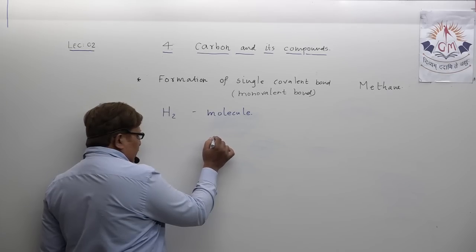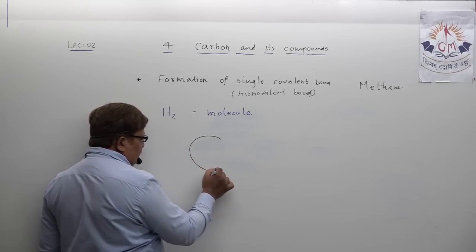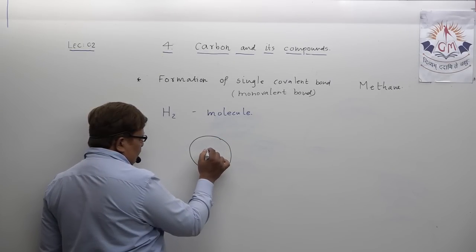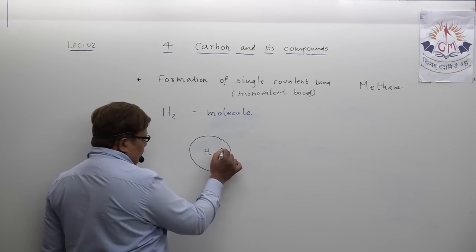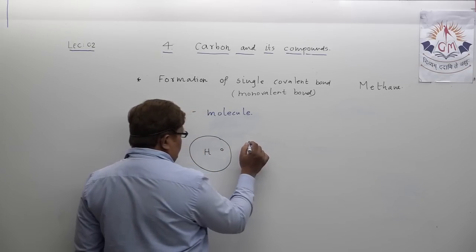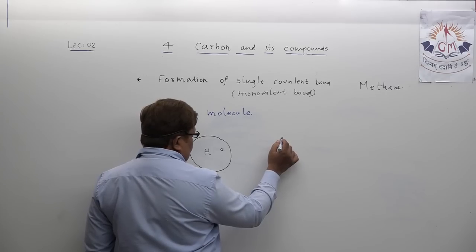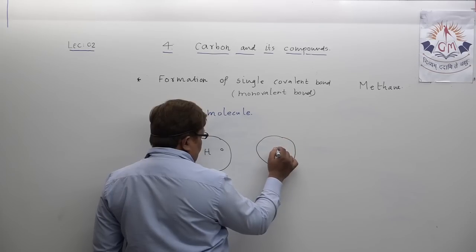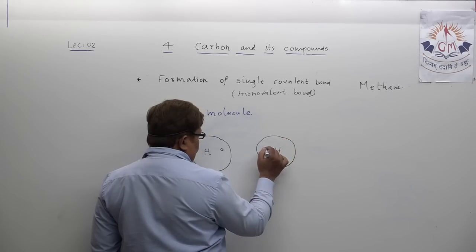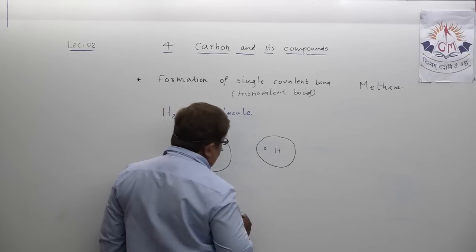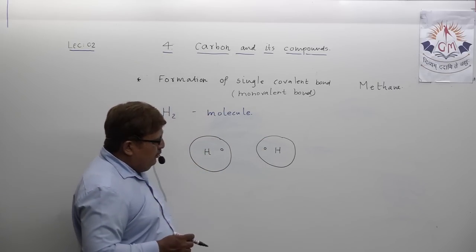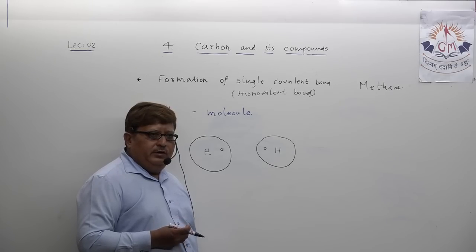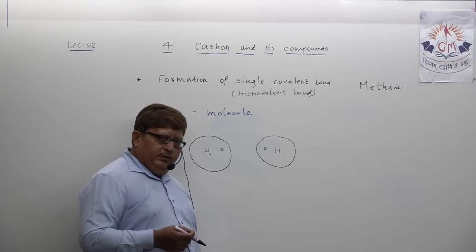I show one hydrogen atom consisting of one electron, and another hydrogen atom, consisting of one electron. Both hydrogen atoms, if they want to become chemically stable, need two electrons in their orbits.